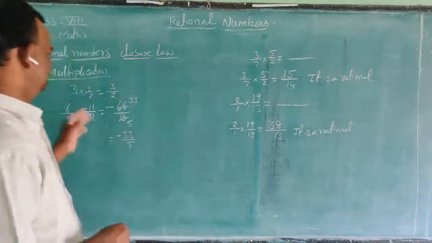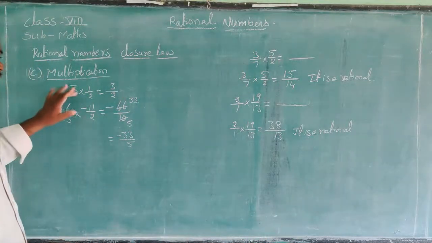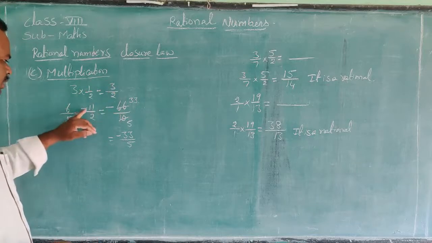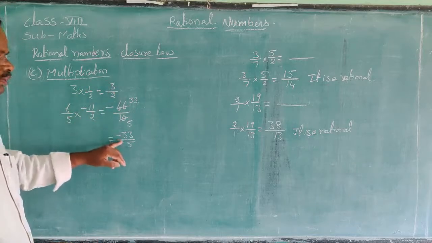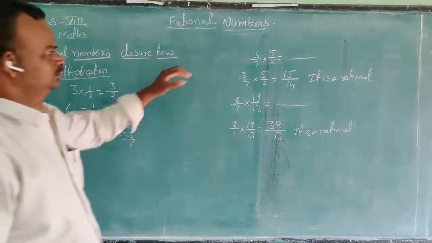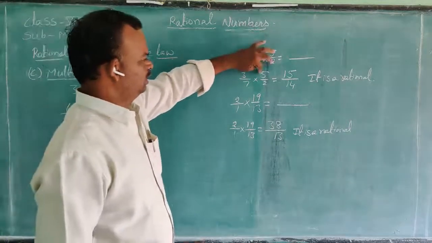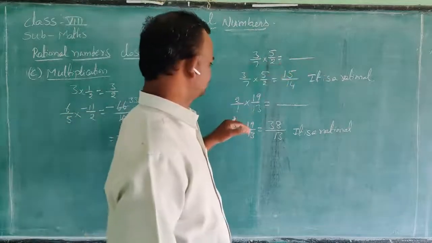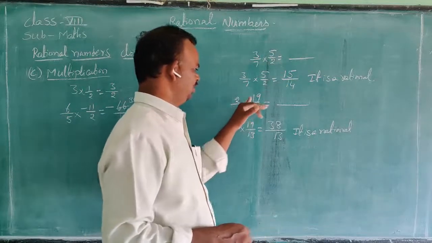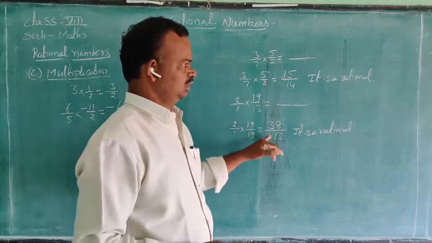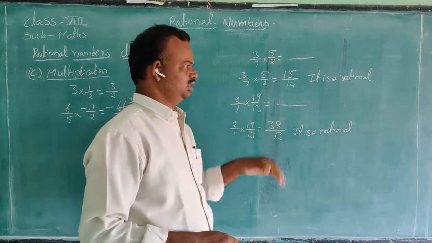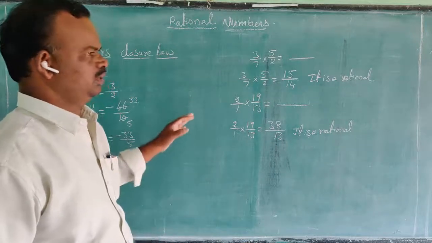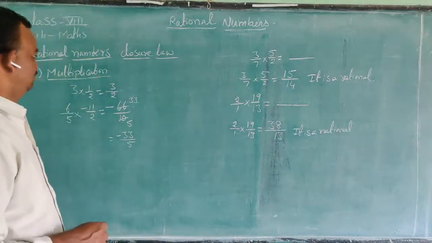Four examples are there. First one is 3 into 1 by 2 is equal to 3 by 2, a rational. 6 by 5 into minus 11 by 2 is equal to minus 33 by 5, also a rational. 3 by 7 into 5 by 2 is equal to 15 by 14, it is a rational number. 2 by 1 into 19 by 13 is equal to 38 by 13, it is also a rational number. So this property holds on rational numbers.